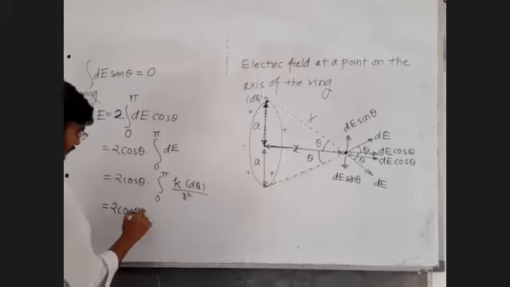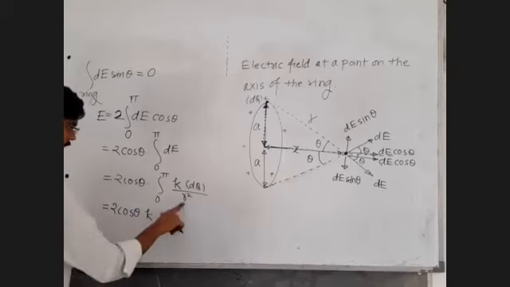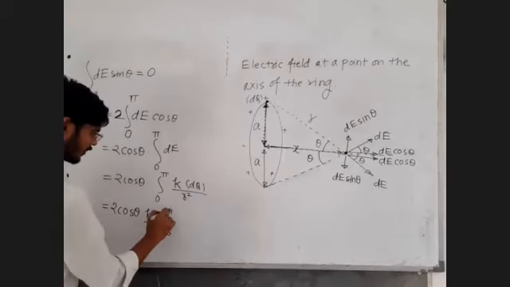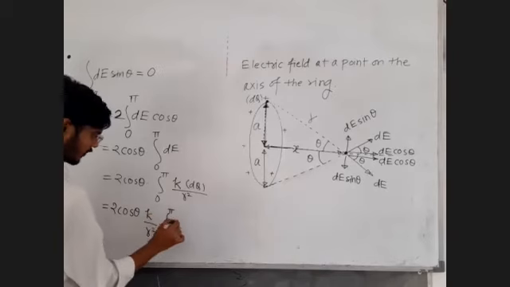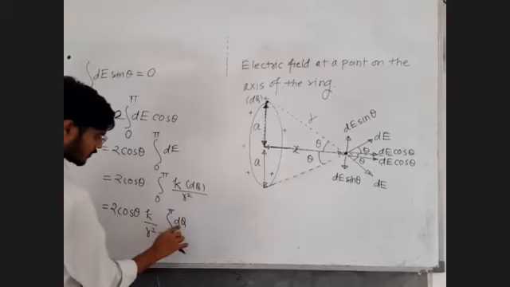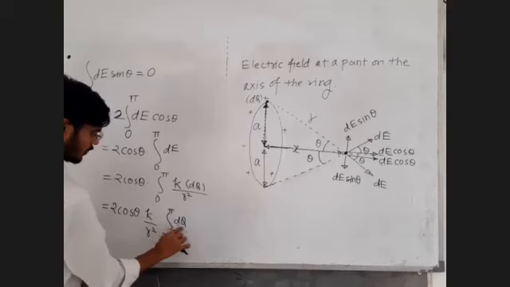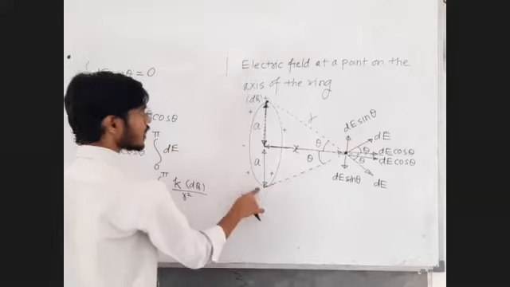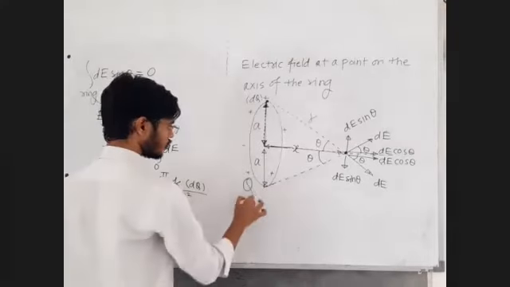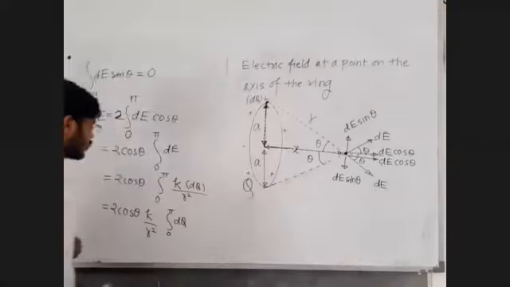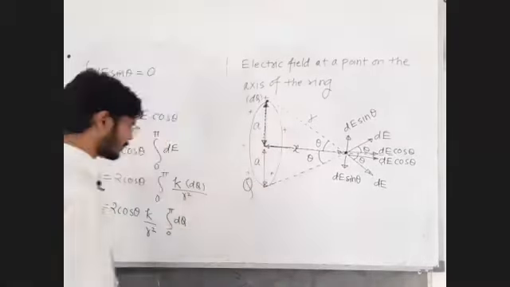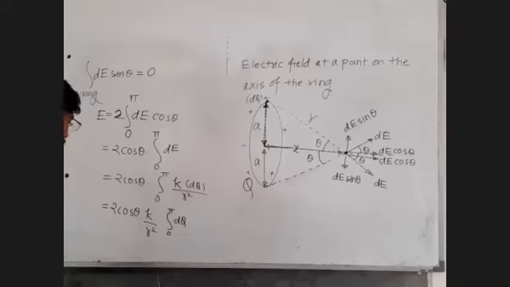K as it is, r square as it is. Half ring means 0 to pi. What is the overall charge? Integration of dq means addition of all the charges, from 0 to pi, which means half ring. The complete ring has charge equal to Q, so the half ring will have charge equal to Q by 2.